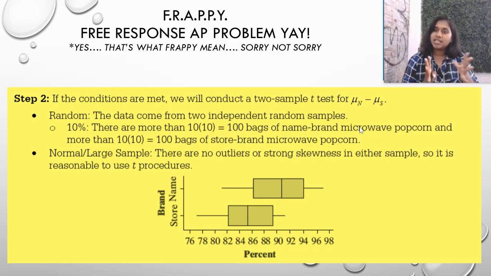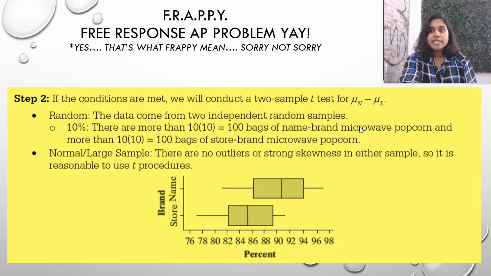So we're going to go ahead and say it's reasonable to use t procedures. If it wasn't, this would be kind of my ending point. It's not even reasonable to use t procedures because we have severe skewness or severe outliers, etc. And that would kind of be it. If they really wanted me to pursue it, I could continue my test, but I would be declaring that at every point there is a chance that this is not normal, so you have to account for error at any given moment.